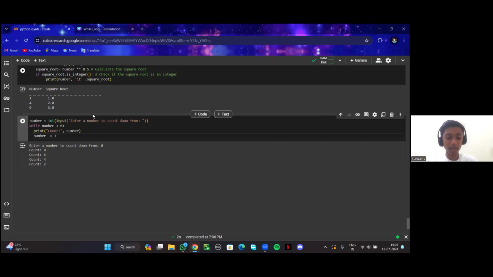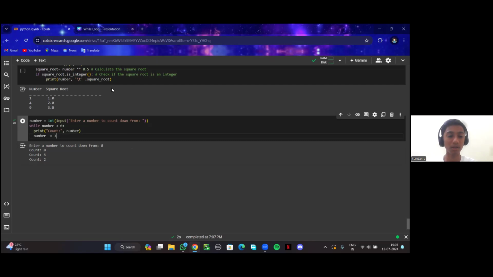And if I put 3 here and here 8, the multiples and the difference of that number will be printed there. That's it.